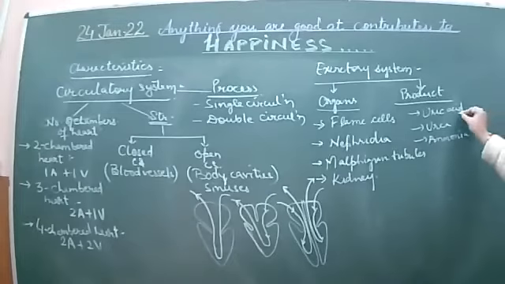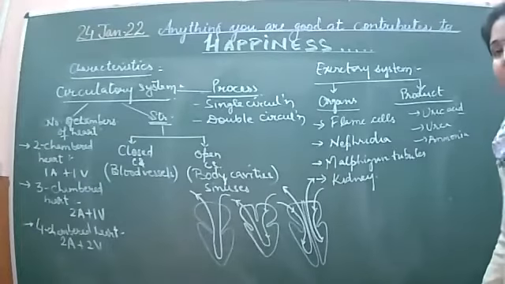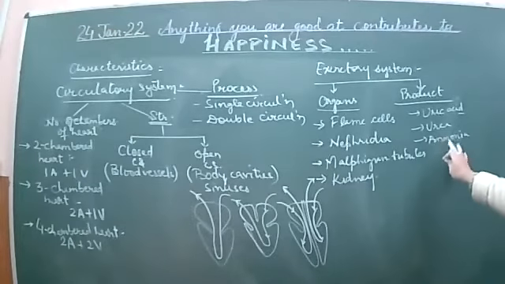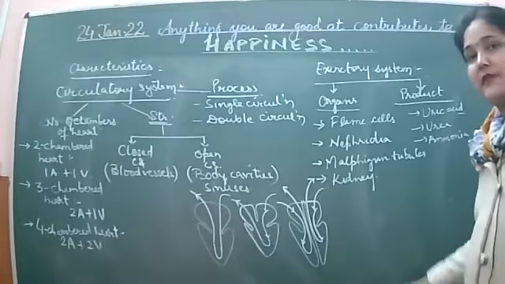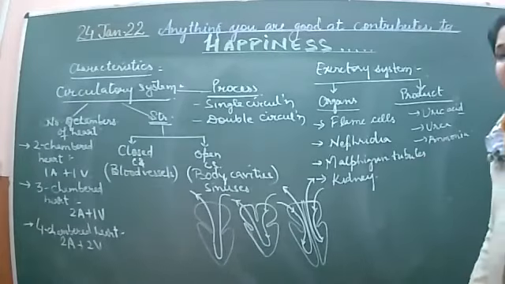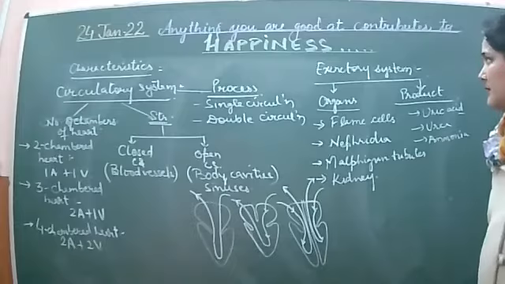Okay, so depending upon it, they have been further classified, that is uricotelic, ureotelic, ammonotelic, and the groups have been classified according to this particular feature as well. Okay, that is the products.